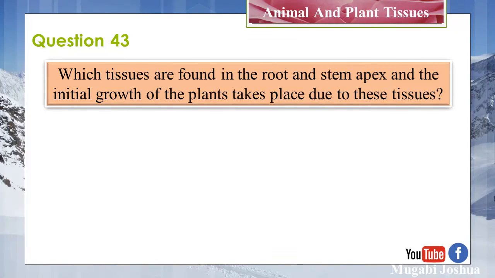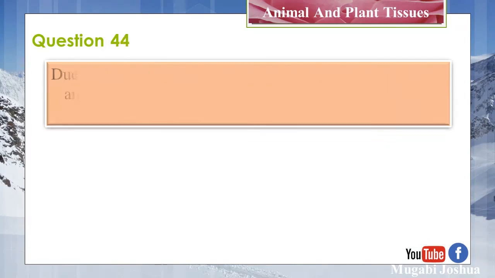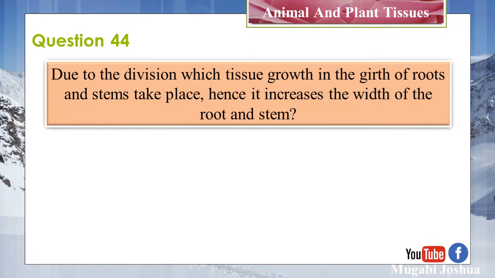Question 43. Which tissues are found in the root and stem apex, and the initial growth of plants takes place due to these tissues? Apical meristems. Question 44. Due to the division of which tissue does growth in the girth of roots and stems take place?